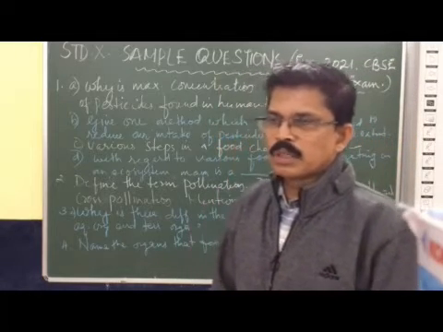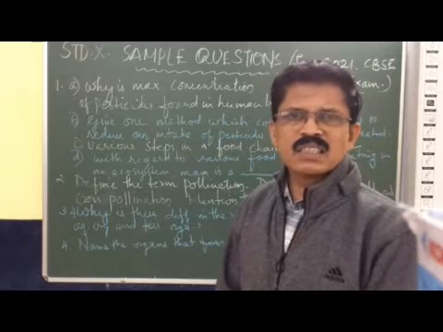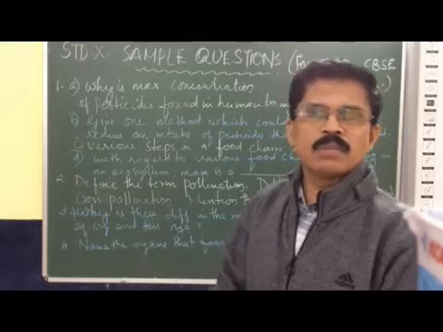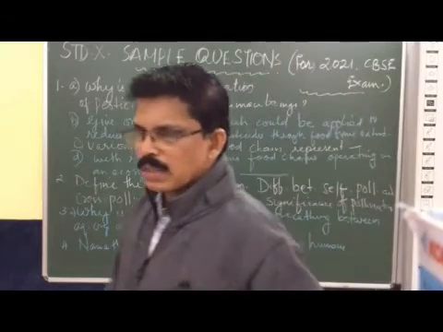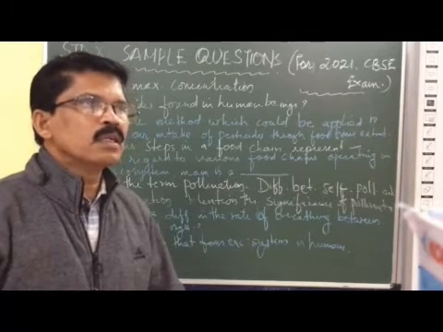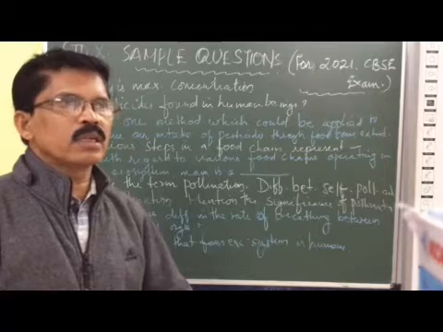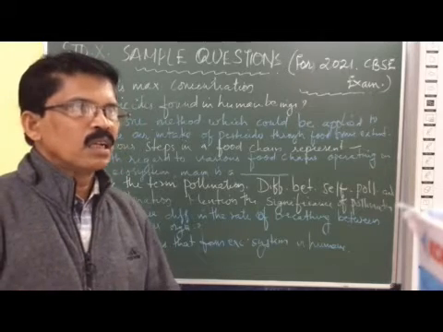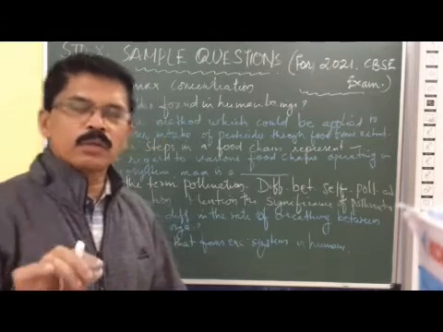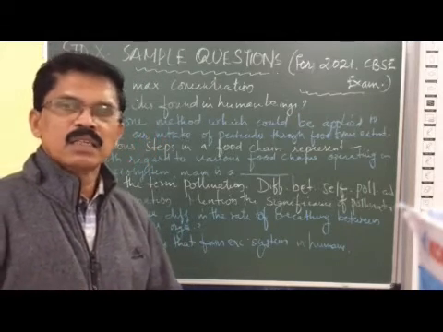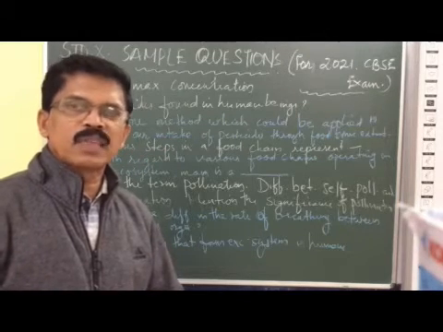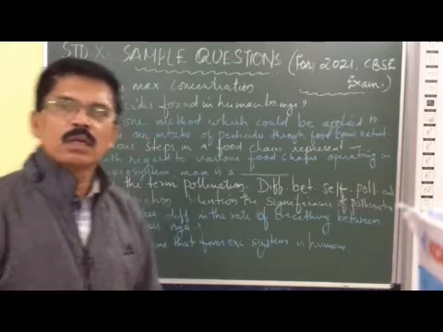Then instead of using chemical fertilizers, we can use organic farming. Organic farming is a collective method by which we can use green manures and compost, avoiding chemical fertilizers. So by using organic manure instead of chemical fertilizers, and by using biopesticides instead of chemical pesticides, we can avoid this problem.